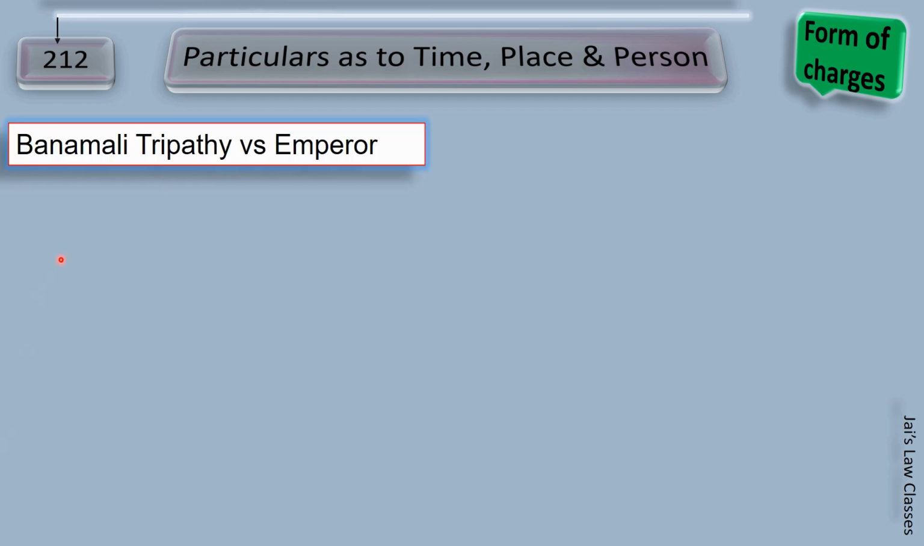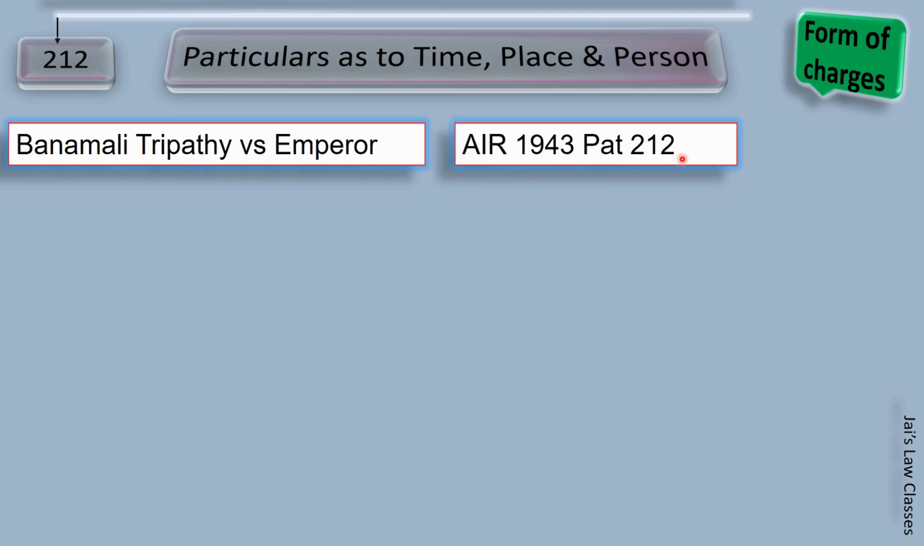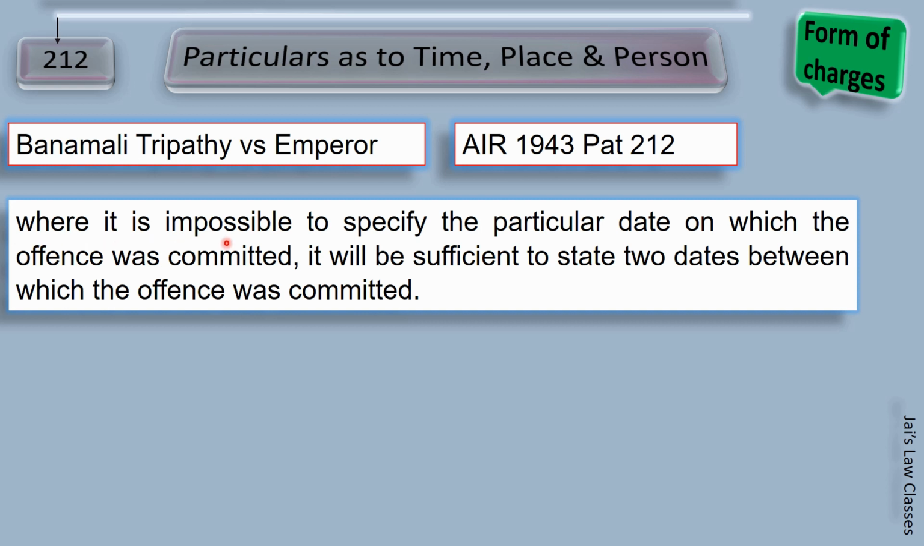Banamali Tripathi versus Emperor, AIR 1943 PAT 212. It says that where it is impossible to specify the particular date on which the offense was committed, it will be sufficient to state 2 dates between which the offense was committed. So we have authority which says it is not mandatory to mention a particular date.